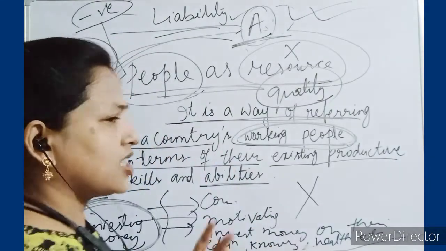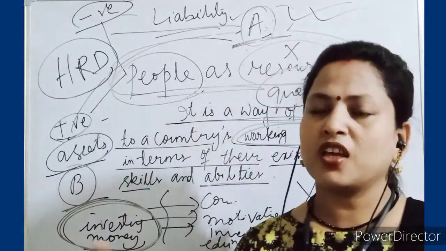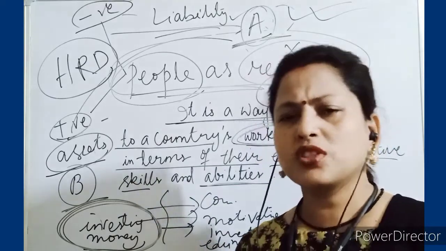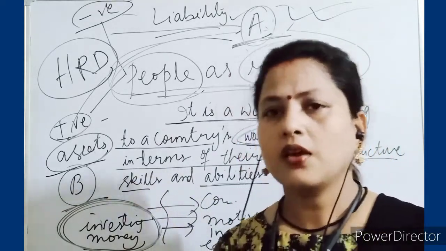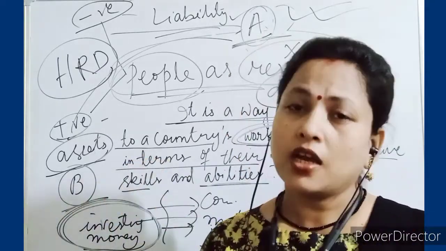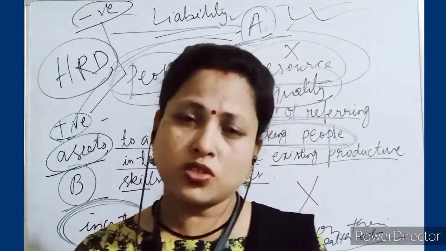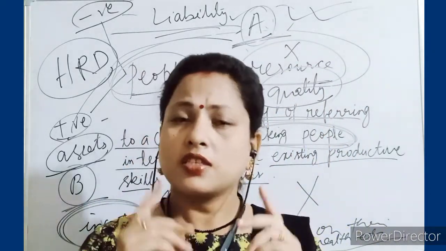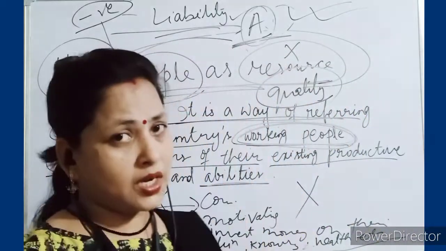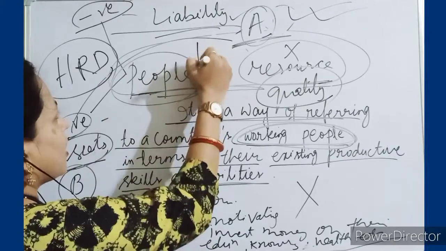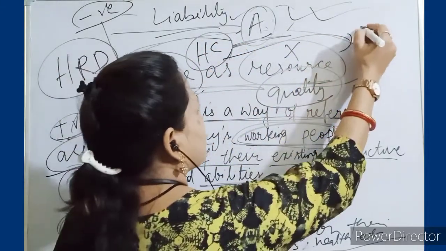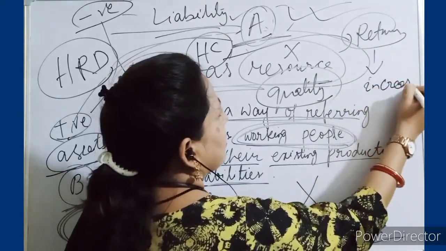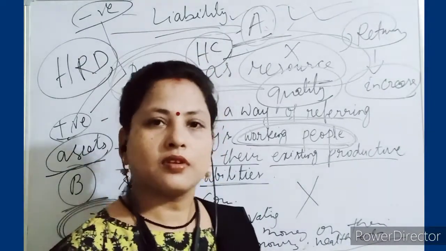ठीक है? So जैसे तुम एक मशीन लाते हो घर में. For example, suppose a fan लाए हो, continuously उसको लगाए, ठीक है? उसके बाद क्या होता है? वो खराब भी होता है, खराब होने के बाद फिर उसको रिपेयर करते हैं. Money you are investing on that. So if you are investing money on those resources, ठीक है, then they are giving some returns, है कि नहीं? Similarly if you invest the money on the people and human capital, then definitely it will also give the returns. That return will definitely increase what? Increase the country. Now got it?